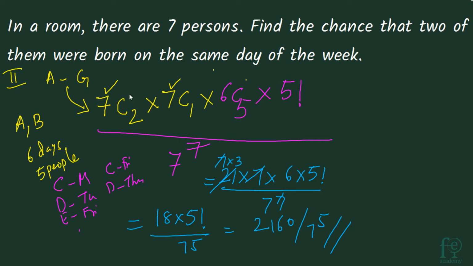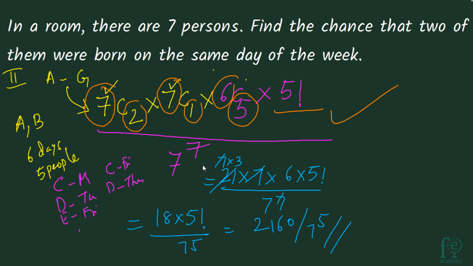So you are selecting first 2 persons out of the total 7 persons. So 7C2, you are selecting 1 day out of the total 7 days in which 2 persons are sharing the same birthday. So 7C1. Now remaining 5 persons are to be distributed on the 5 days. So out of 6 days, you are selecting 5 days in 6C5 ways, and 5 people are arranged on the 5 days in 5 factorial ways. So this will be a total probability. Very important question, CAT level question.